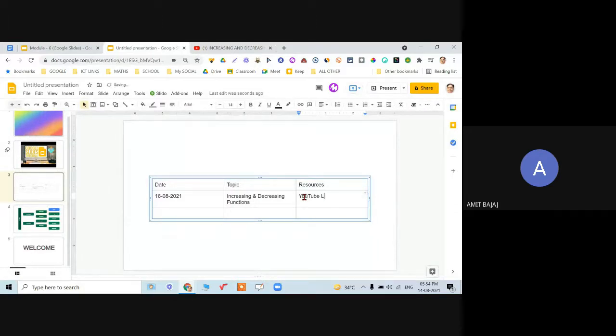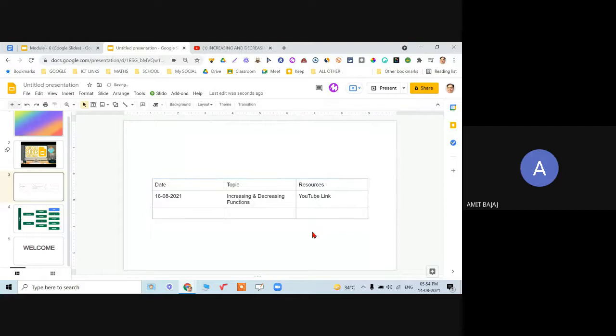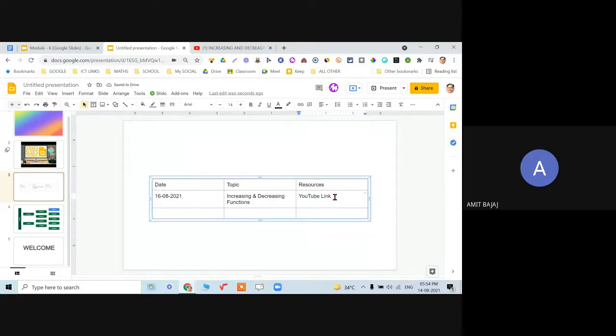YouTube link. Note carefully what I am going to do now. Select this text, and at the top you will see this option of insert link. Shortcut is Control K, it is mentioned over here. So select the text, click on insert link and Control V, because I had copied from there, Control C, and here I come and Control V and click on apply.